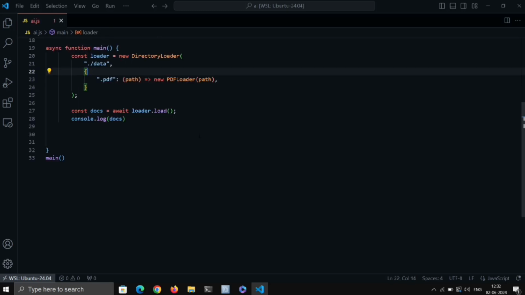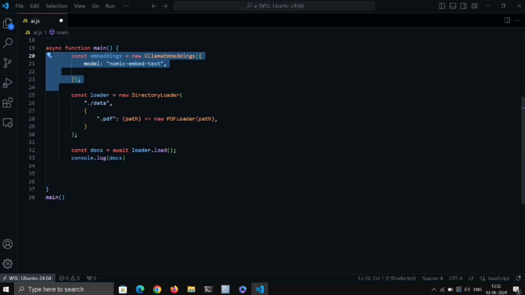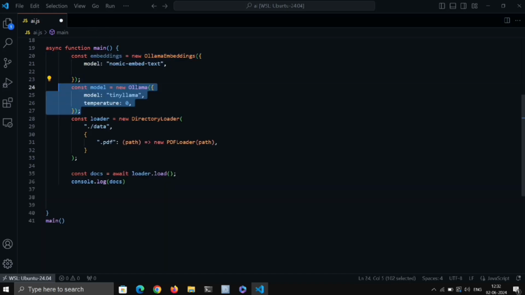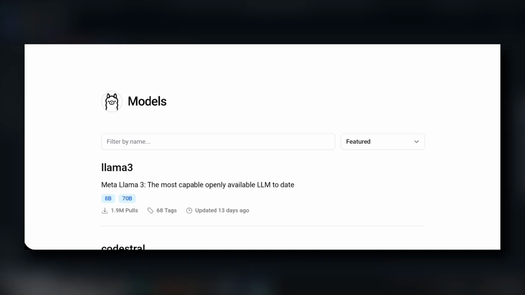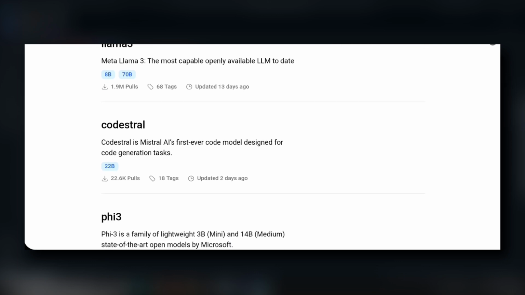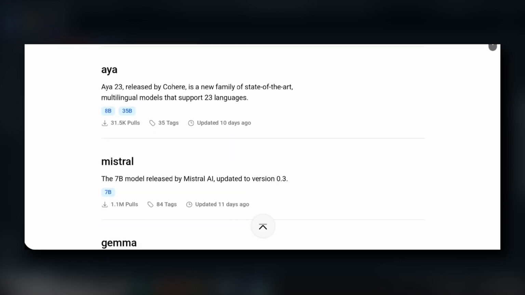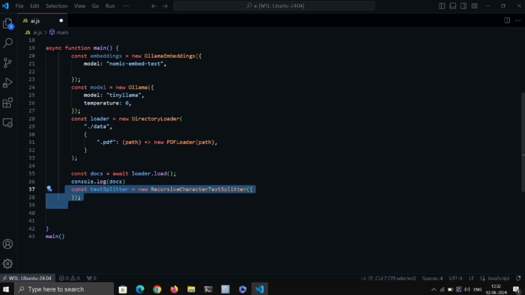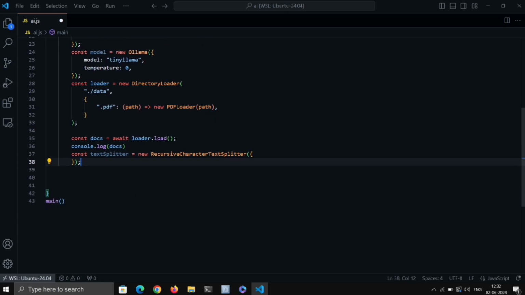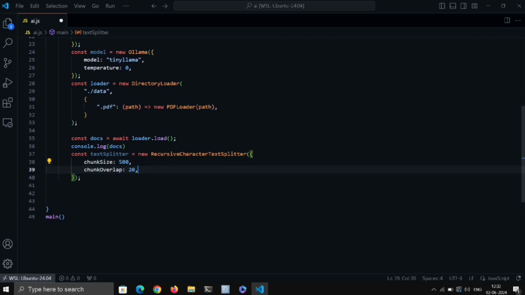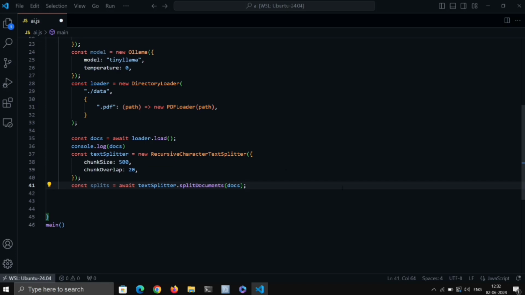Now we'll set up our embedding model as this one, and also the model to give the response to the question. This is a very small model. You can of course use larger ones as per the specs of your system. Next, we'll initialize a text splitter with a chunk size of 500 and an overlap of 20. Then we'll use the text splitter to split our documents into chunks.